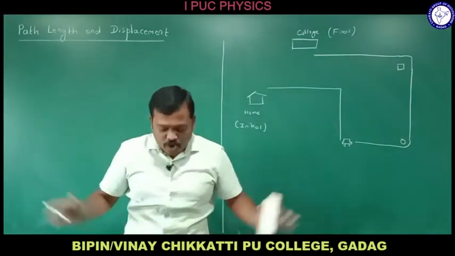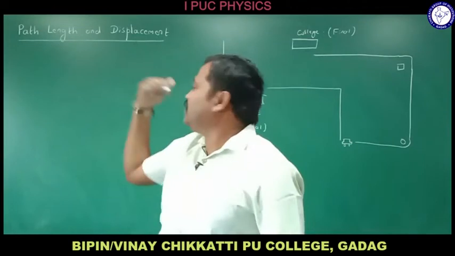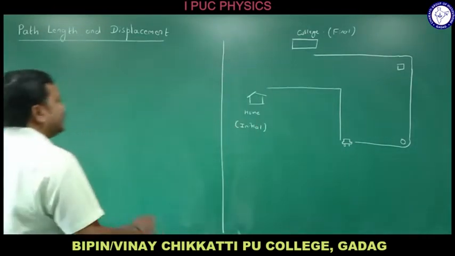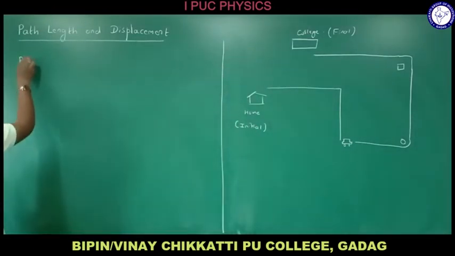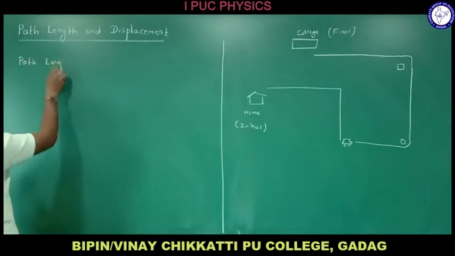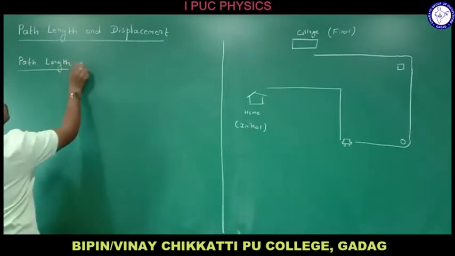Let us understand what actually the difference between path length and displacement is. First of all, let us understand what is path length.